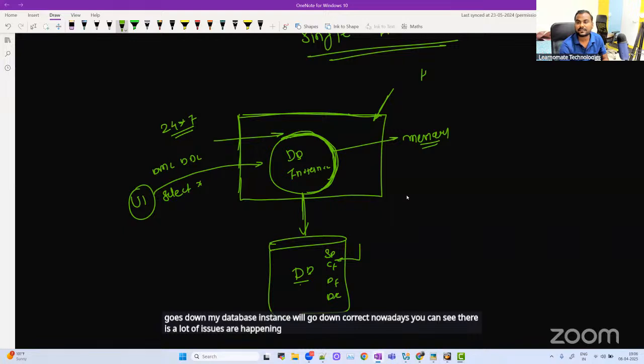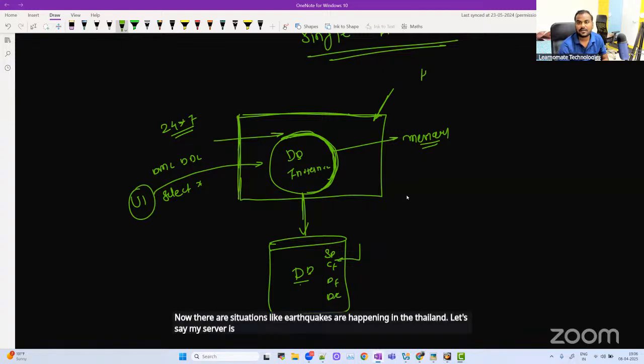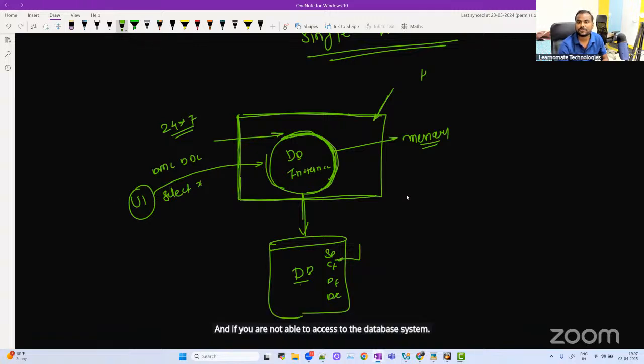Let's take an example of a server in Thailand, where situations like earthquakes are happening. If my server is available there, and it is not responding, or there is no way to reach it, the complete server will be down and you will not be able to access the database instance itself. And if you are not able to access the database instance, everything is gone.